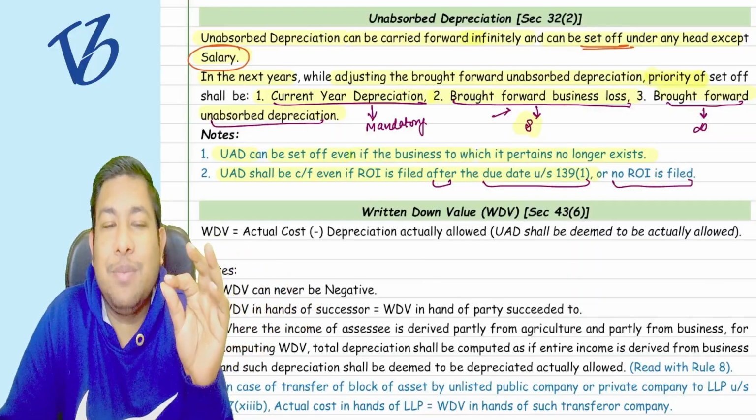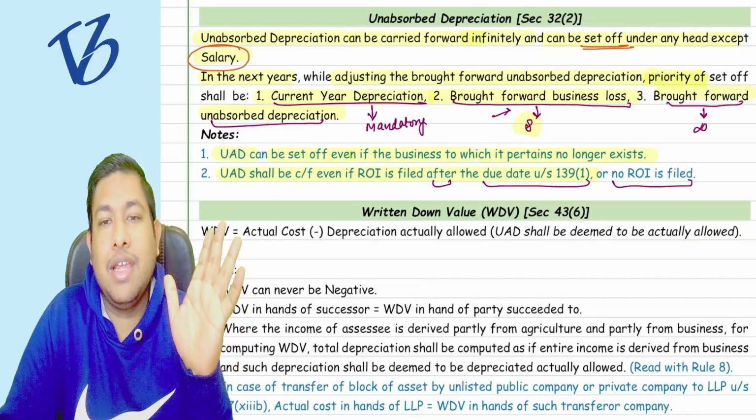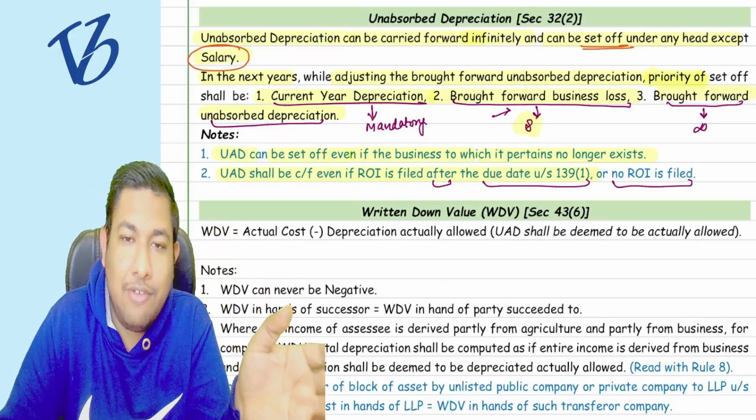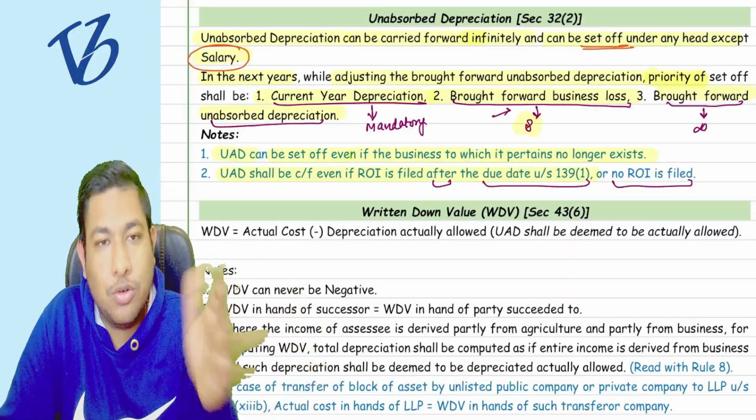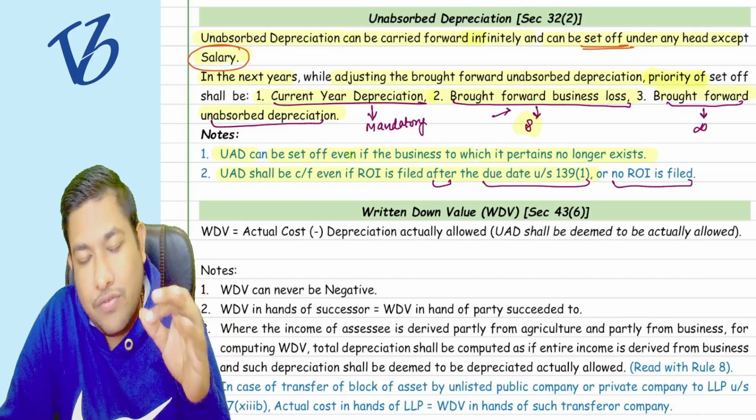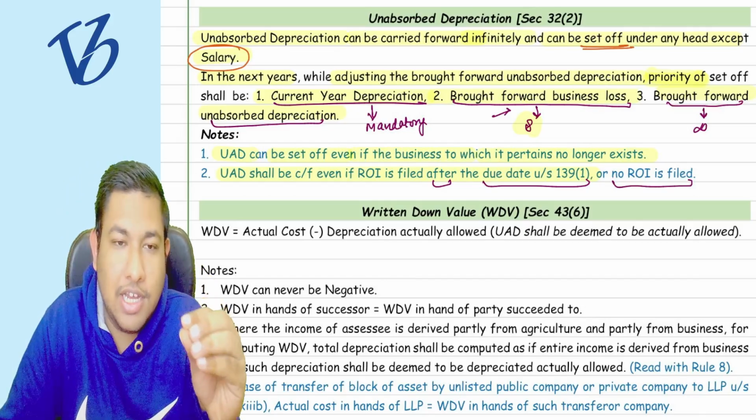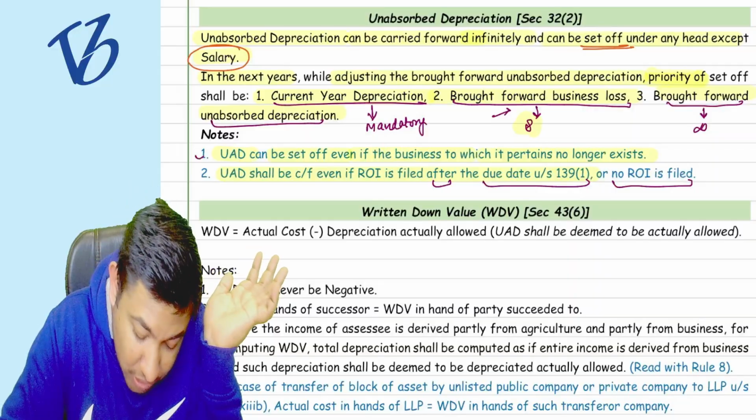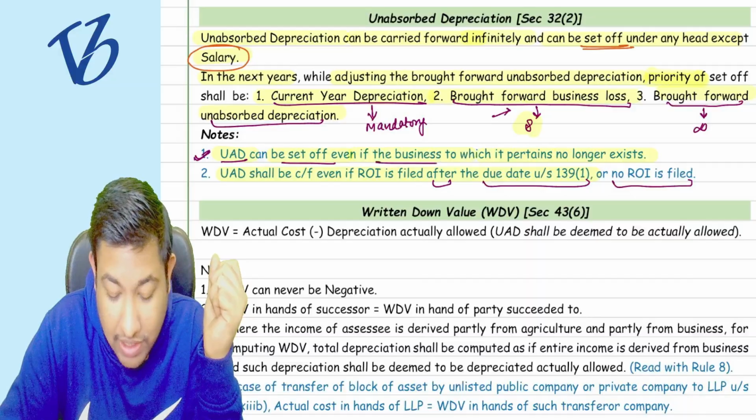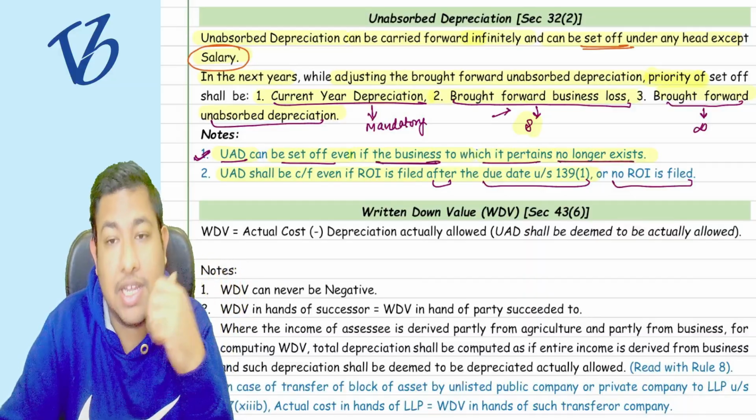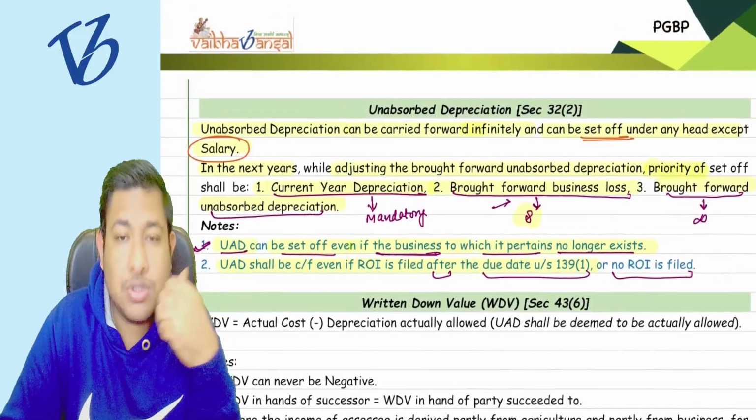Because claiming of the depreciation is mandatory. So if you file the return after the due date, we do not care. If you do not file the return of income, we do not care. You will get the deduction of the unabsorbed depreciation. But point number one is not very clear: that the unabsorbed depreciation can be set off even if the business to which it pertains no longer exists.